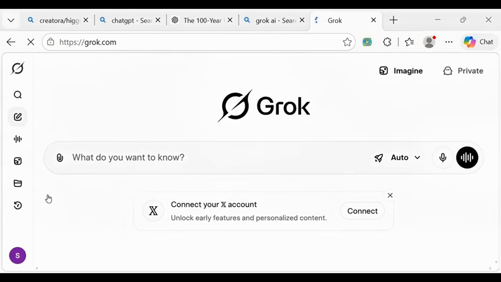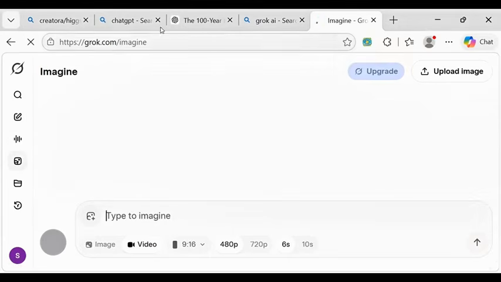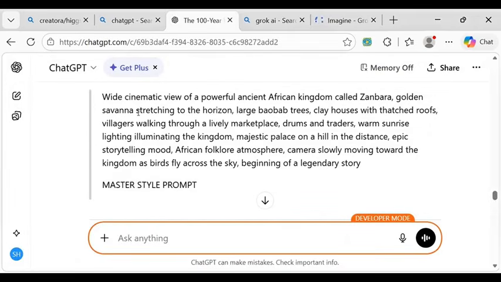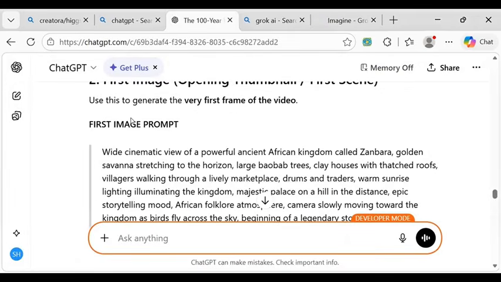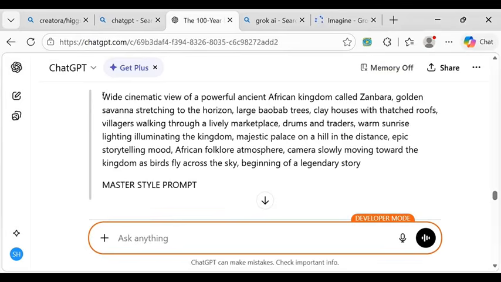Now it has opened. You guys can see it has opened. So the next thing you are going to do is to click on imagine here. And when you click on imagine, you put it on imagine. Then the next thing you are going to do, you go back to ChatGPT. So we are going to copy our image from the first image prompt. This is the image I want us to use.